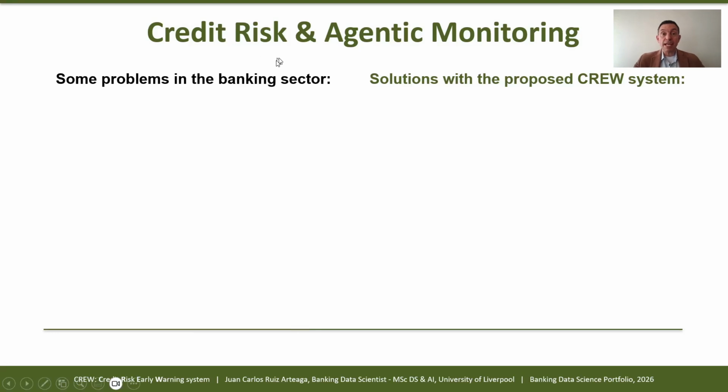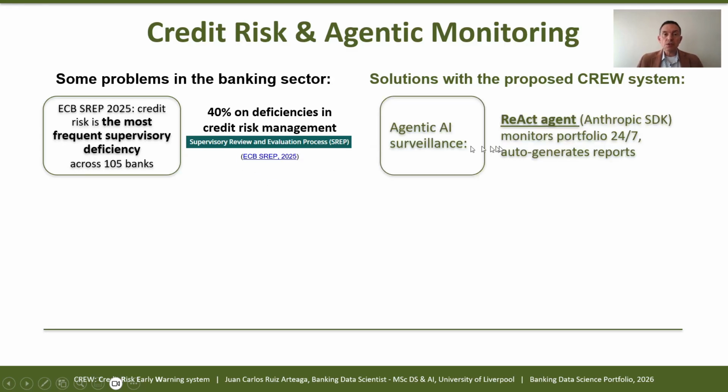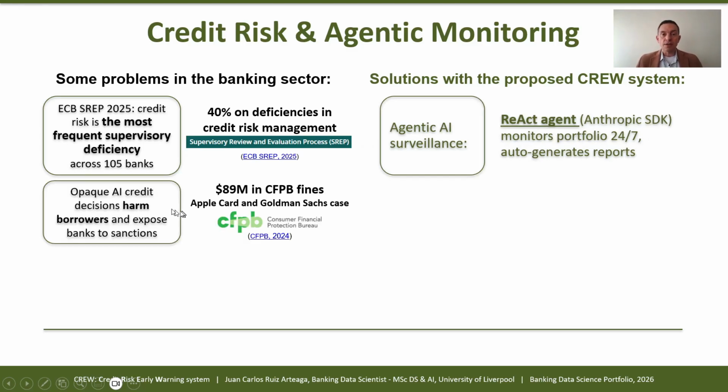Credit risk management has three challenges. I'm Juan Carlos, banking data scientist, and I built Crew to solve them. 1. Credit risk is the most frequent supervisory deficiency. Crew's answer? A React agent that monitors the portfolio 24/7.